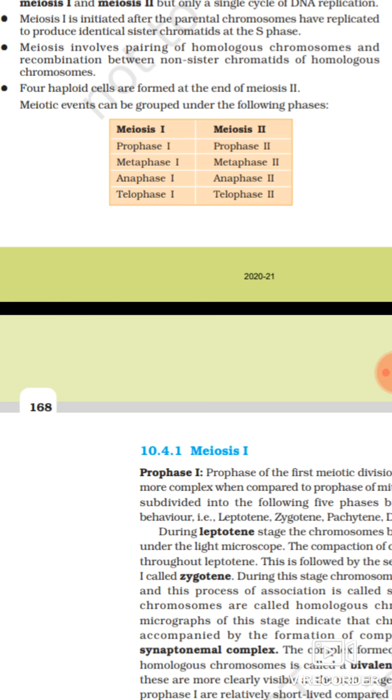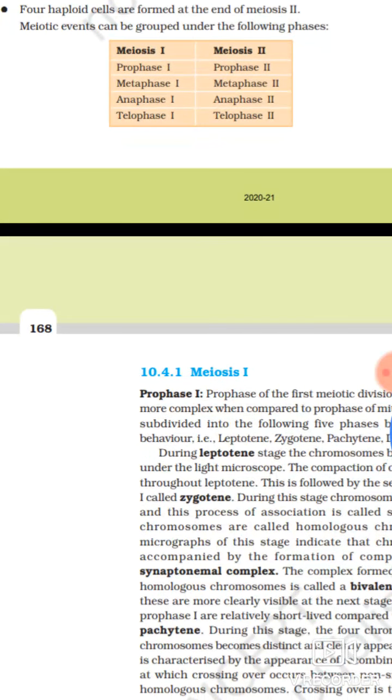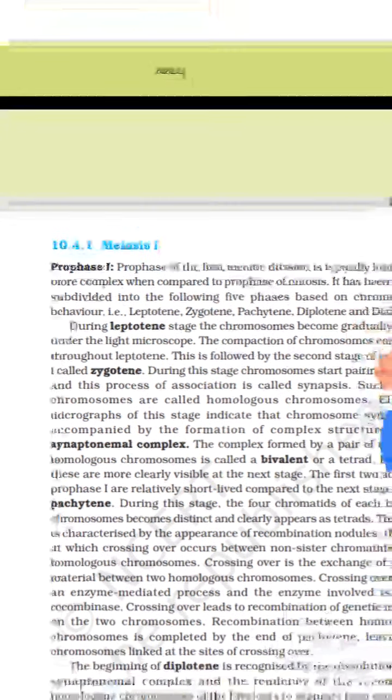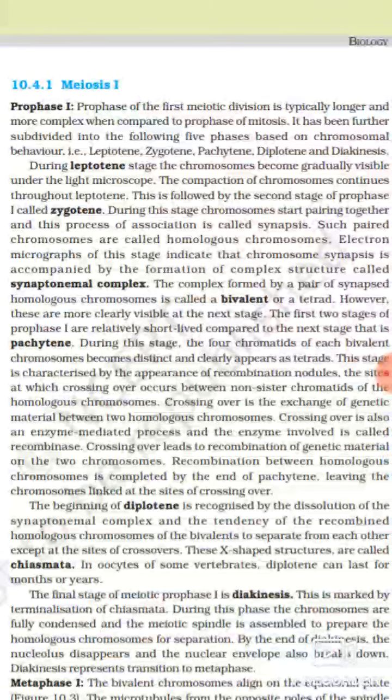Meiotic events can be grouped under the following phases: prophase 1, metaphase 1, anaphase 1 and telophase 1 under meiosis 1, and under meiosis 2 prophase 2, metaphase 2, anaphase 2 and telophase 2. Next we have meiosis 1. Now prophase 1.